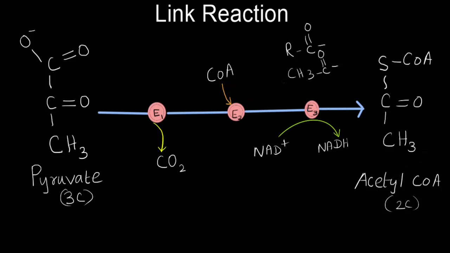After transferring the activated acetyl group to the TCA cycle, coenzyme A comes back to the link reaction to repeat the process. Similarly, the energy obtained during the breakdown process, which remains with the electrons, is harvested by passing these electrons on to the electron transport chain. So, NADH, after transferring the electrons into the electron transport chain, becomes oxidized, and this oxidized NAD+ again enters the link reaction to accept more electrons. So, are you getting an idea about what happens during the link reaction?